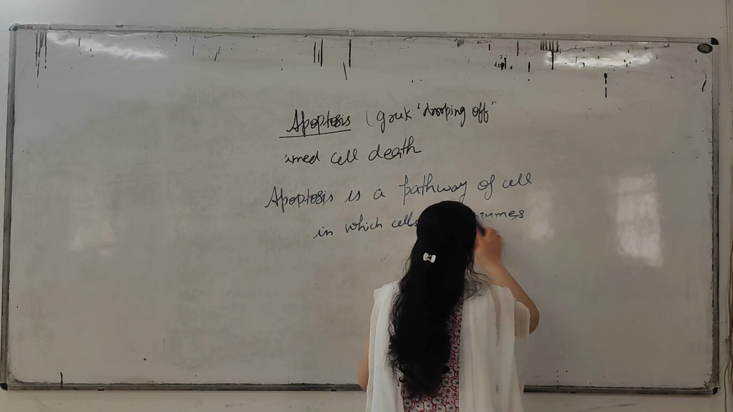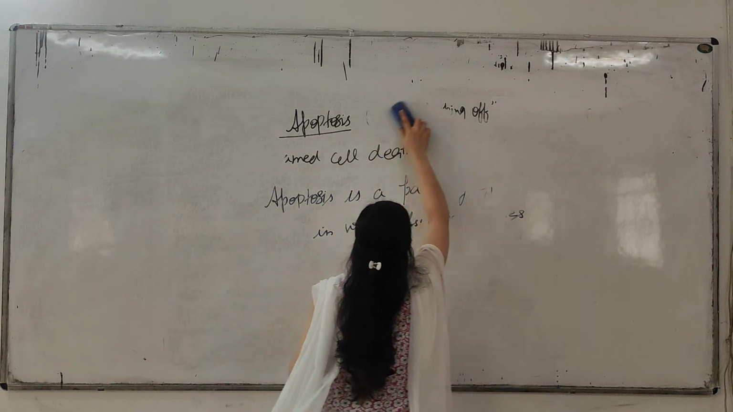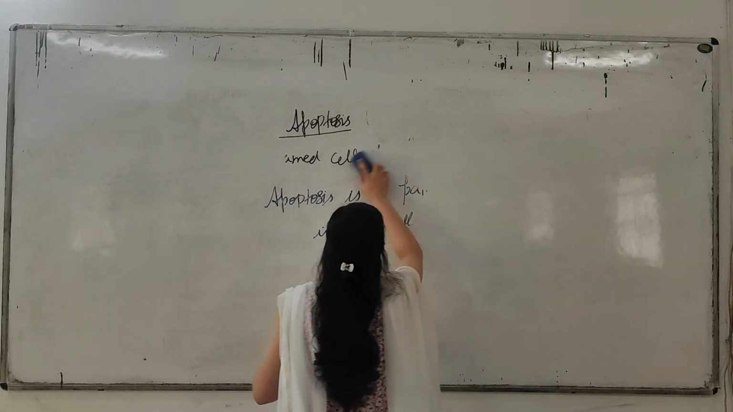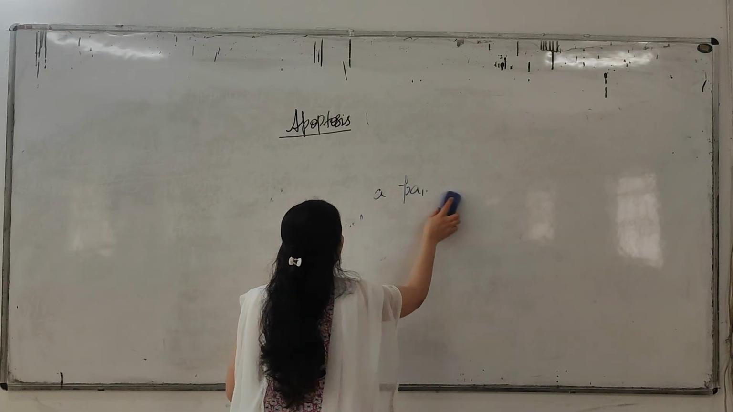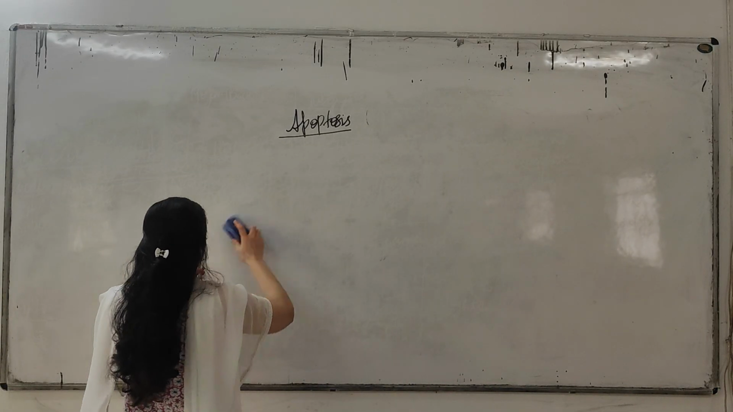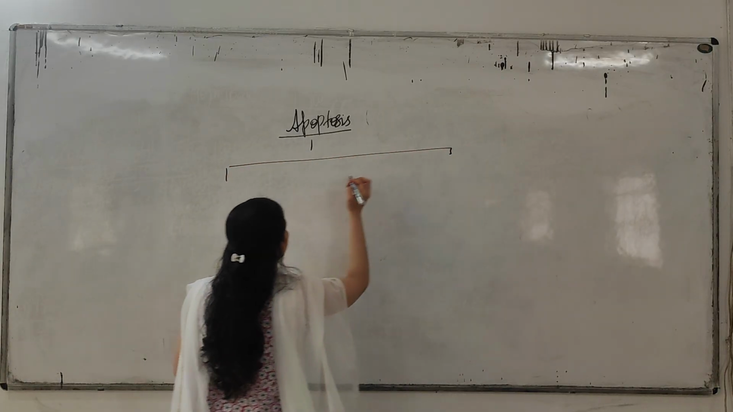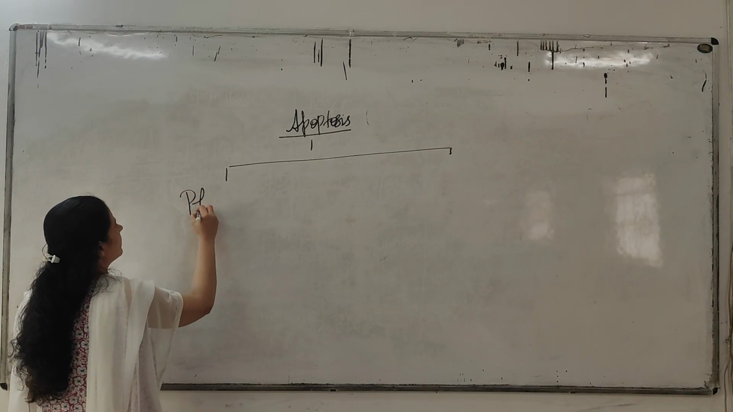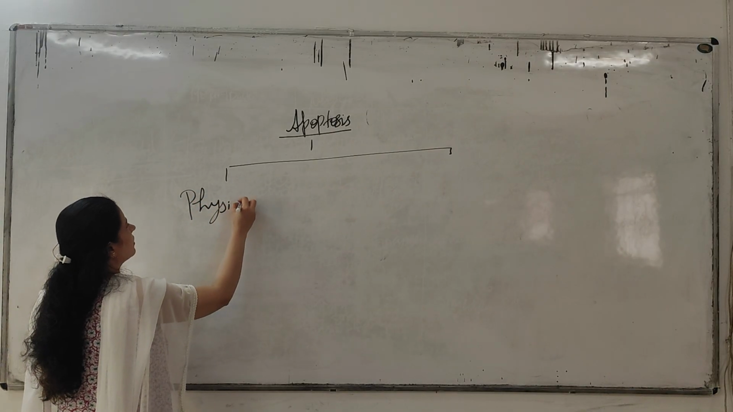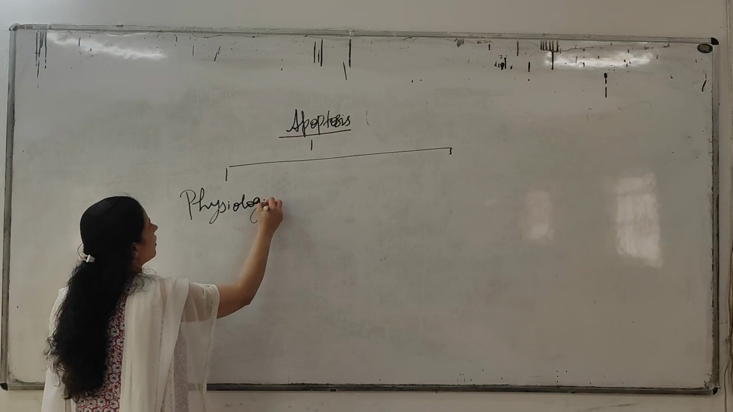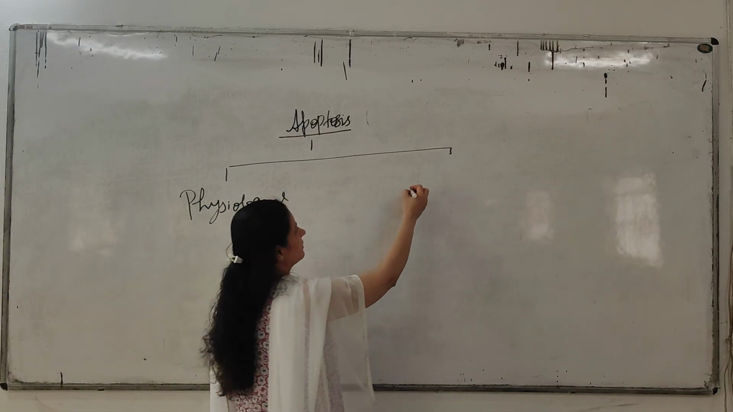Now comes the types of apoptosis. There are two types of apoptosis. Okay, it is of two types: whether it is physiological or it is pathological.